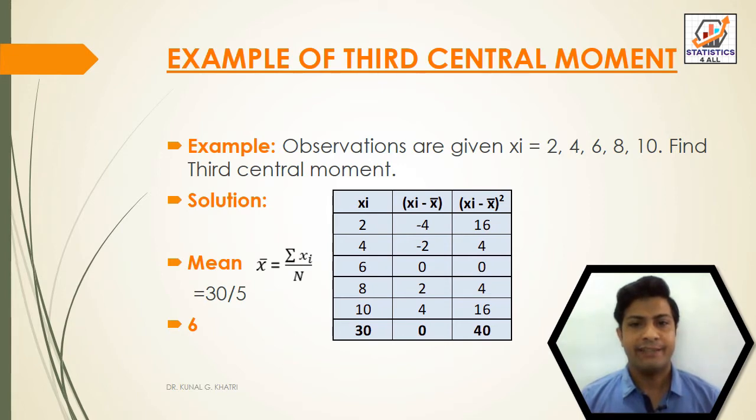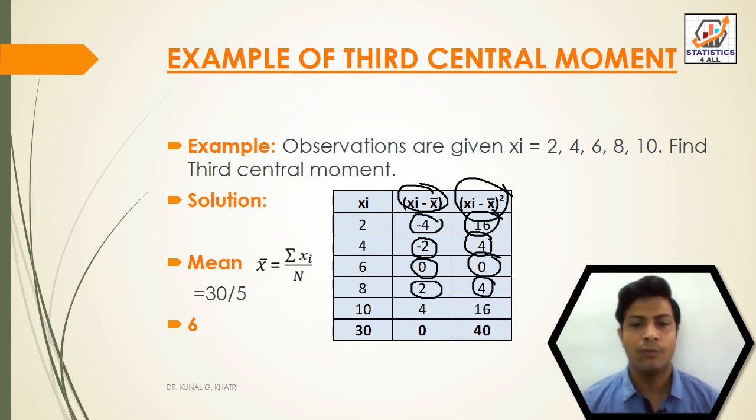After finding xi minus x bar, we have to find (xi minus x bar) whole square. Minus 4 square is equal to 16, minus 2 square is equal to 4, 0, 0. Then 2 square is equal to 4, 4 square is equal to 16. Now we find the total of (xi minus x bar) whole square, that is equal to 40.